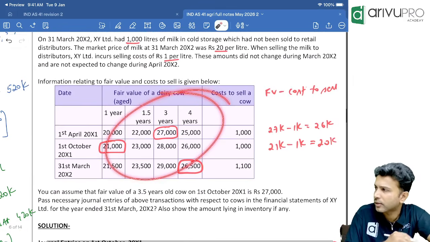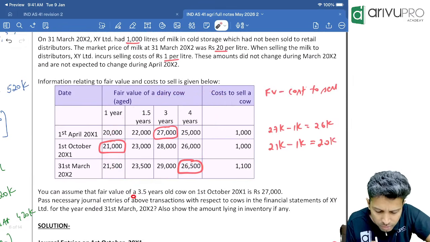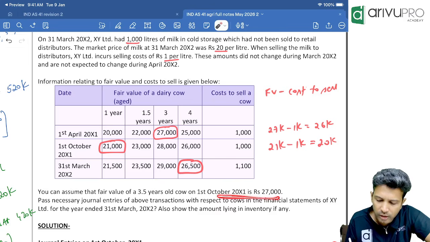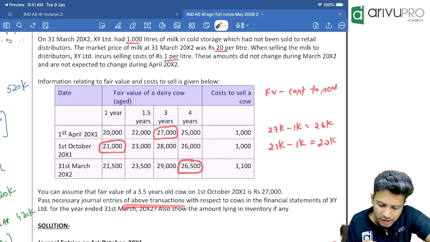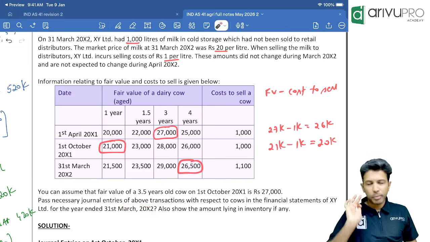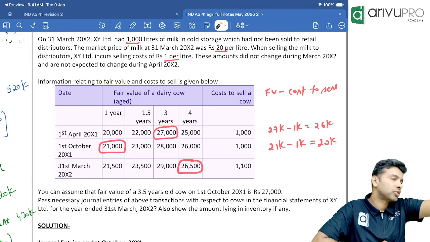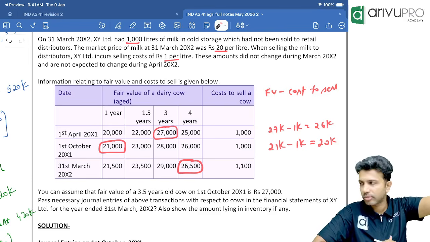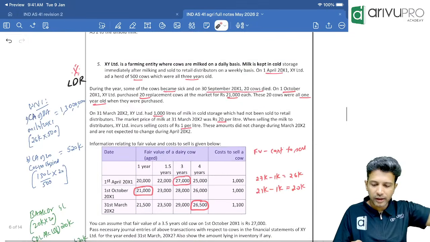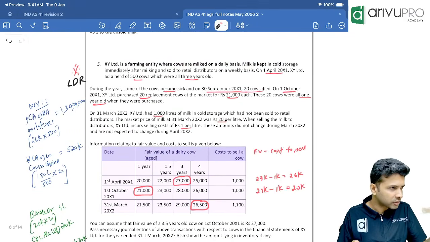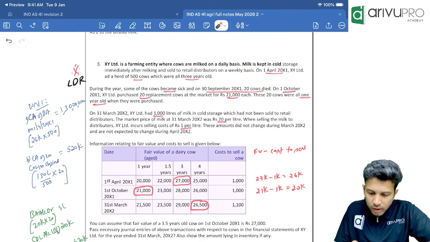This is the fair value they've given. You can assume the fair value of a 3.5-year-old cow in October, and so on, they've given. Pass the journal entry they've told. Okay. Now, people, that's it. No more information. Now we have 2 sets of cows. Can you tell me what are those? One basically is probably a 3 or more. Another one is a 1 year old. Now check that.